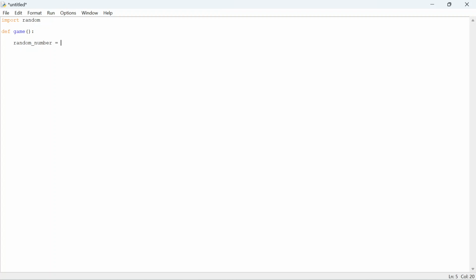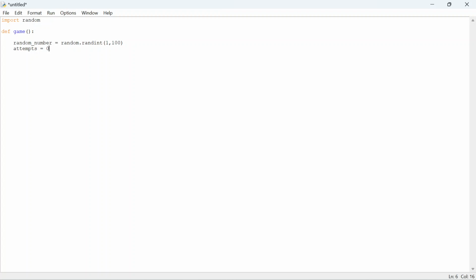Now we will use the random library that we've imported. It's just random dot randint. We want a number between 1 and 100. You can choose whatever you want, but for this video I'll pick that. And now I will also have a variable called attempts, and this will be 0 initially, so we will add to this just to keep track of how many attempts it takes the user to get the guess.